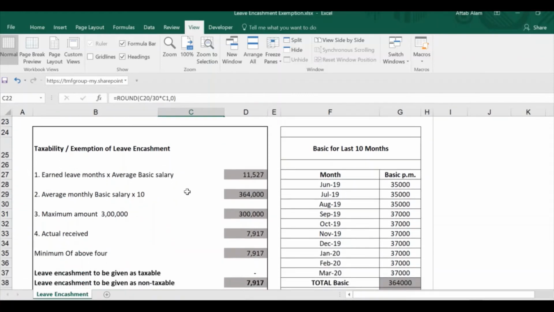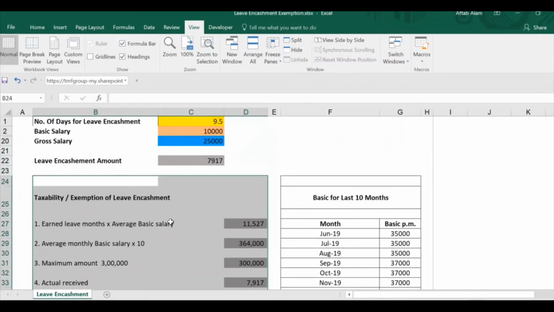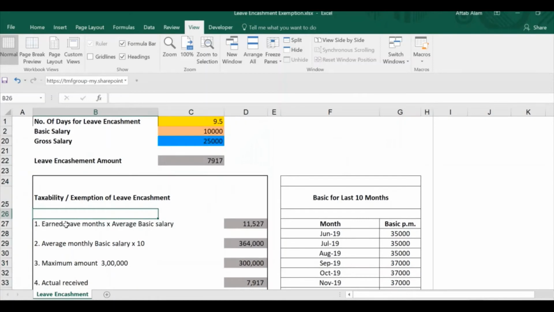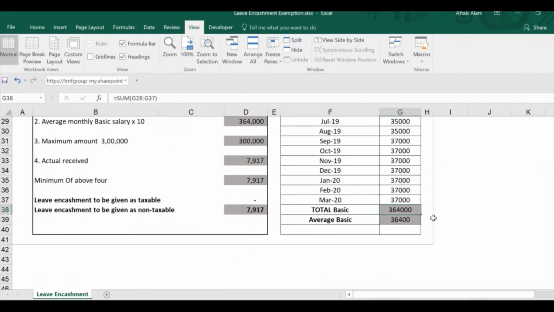Now the question arises: the payment which the employee will get, how much is taxable or tax free? So there are 4 conditions for exemption, which I am going to explain here. The first condition is earned leave into monthly average basic salary. Here we will do the calculation to figure out the amount.